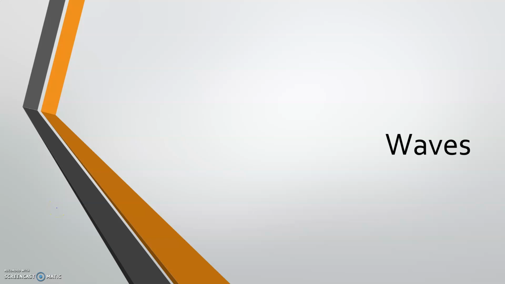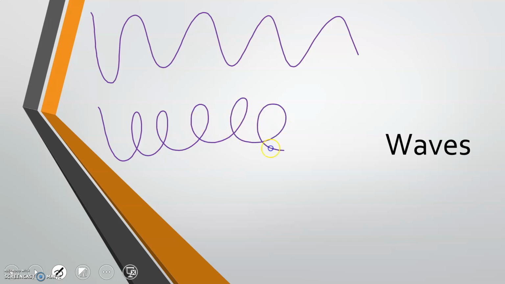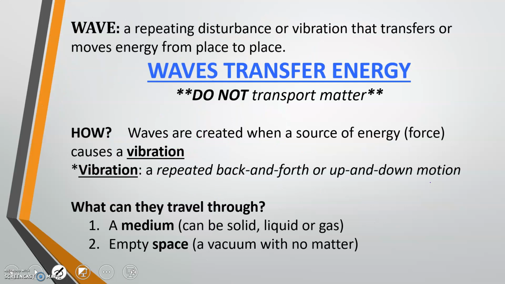Waves. So we're going to be talking a lot about waves, and you'll see a lot of diagrams. A lot of diagrams will show waves that look like this, maybe waves that look like this. Maybe it's just particles that are moving. So it can look very different. So let's get started. A wave, in general, is a repeating disturbance or vibration that transfers or moves energy.